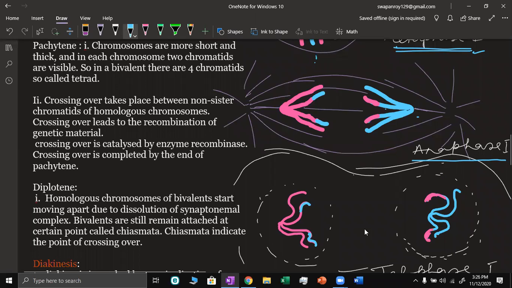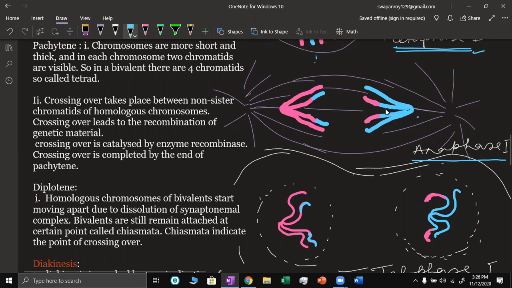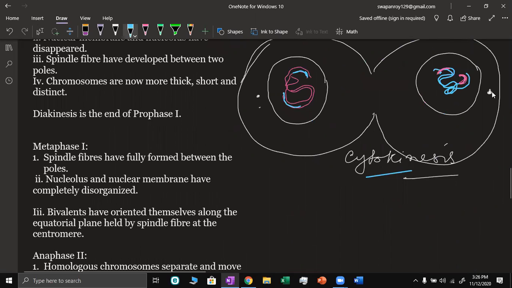Now in telophase 1, the homologous chromosomes have come to the poles, and around them the nuclear membrane has started forming. And then cytokinesis. So two cells with two nuclei have formed.